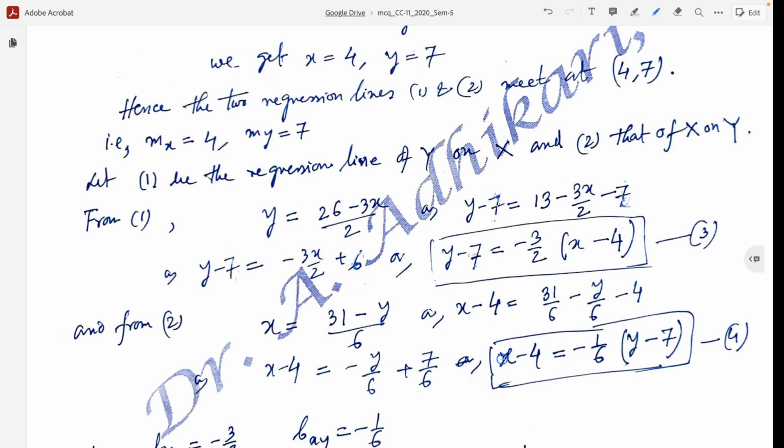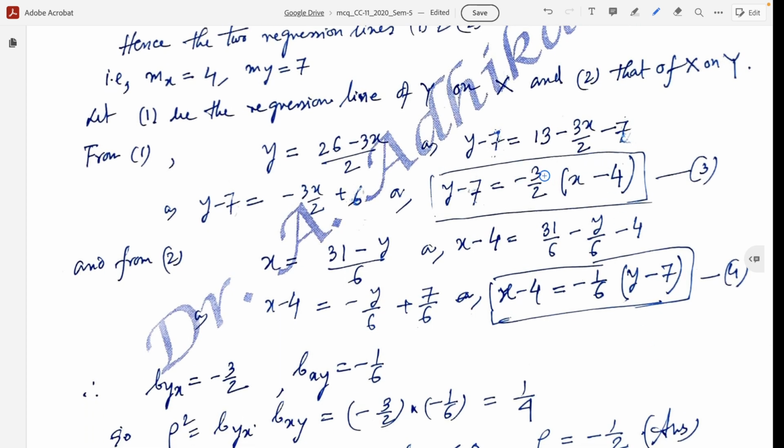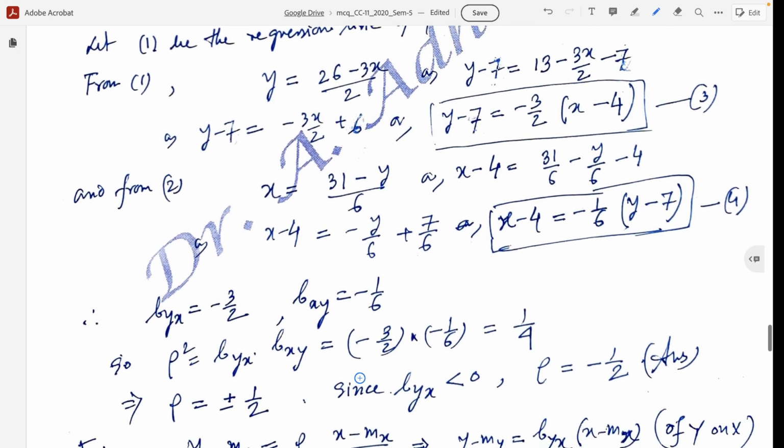So this equation x minus mx equal to bxy (y minus my). This is the regression line of x on y. So here byx equal to minus 3 by 2 and bxy equal to minus 1 by 6. Now we know the correlation coefficient rho square equal to byx into bxy.